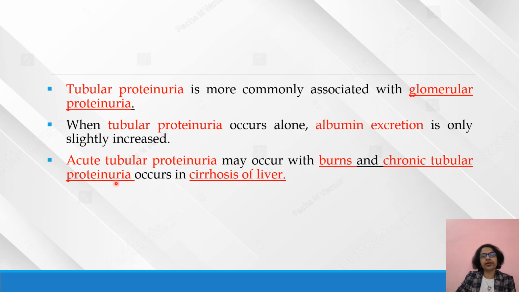Acute tubular proteinuria may occur with burns. Chronic tubular proteinuria occurs in cirrhosis of the liver. We know the condition of burns. In the burns condition, what is happening? The patient's skin may be destroyed when he undergoes exposure to extreme thermal agents.